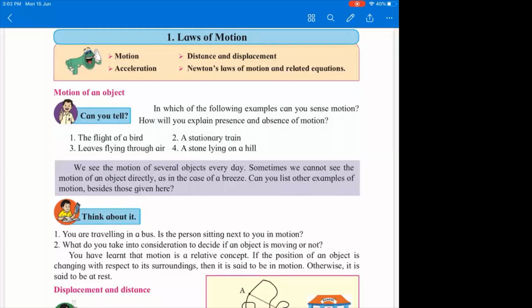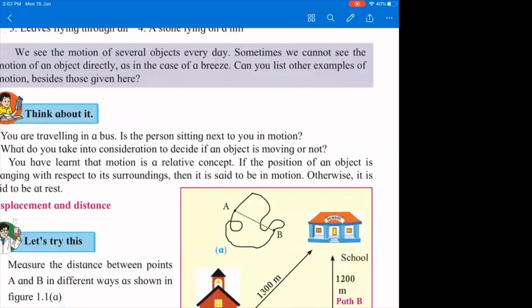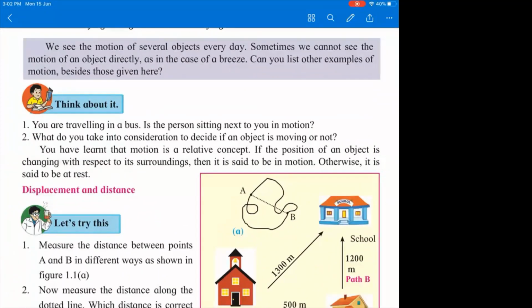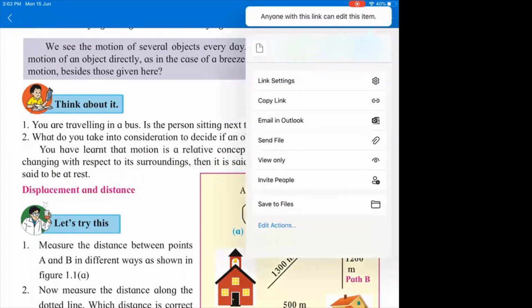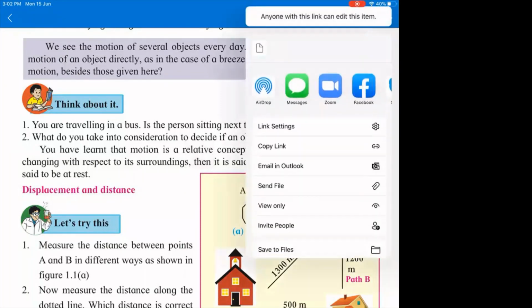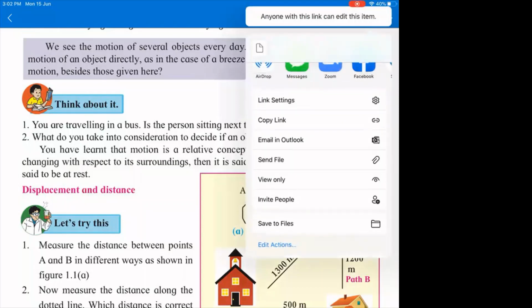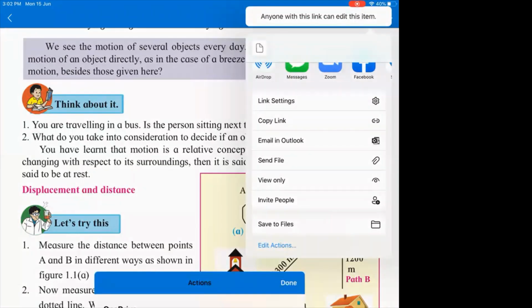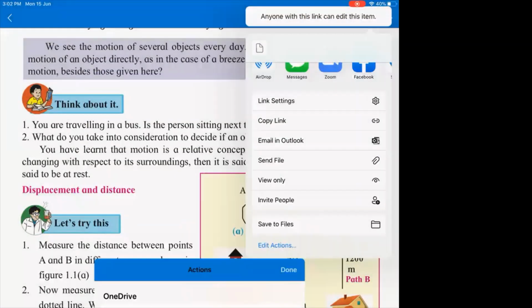But when we talk about true motion, we say there will be motion if the position of the object changes with respect to its surrounding. Okay, so let me underline this, very important. If the position of the object changes with respect to its surrounding, then only there will be motion.